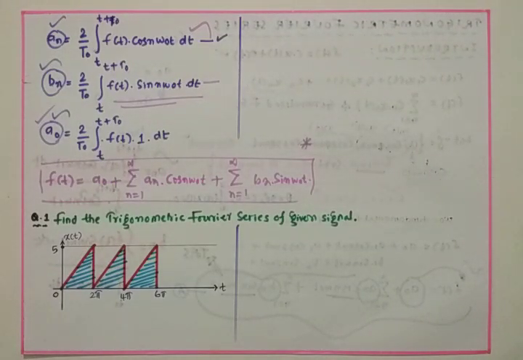Students, in the previous class we have studied the trigonometric Fourier series. Trigonometric Fourier series is an infinite sum of trigonometric functions which are used to model periodic signals. The point is very clear. It is an infinite sum of trigonometric functions which are used to represent periodic signals.